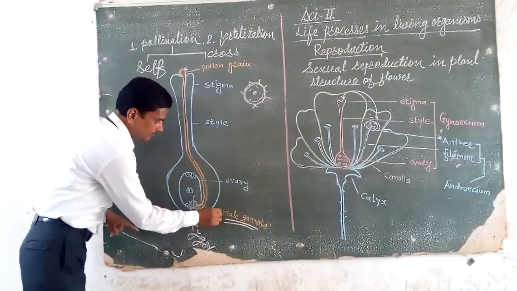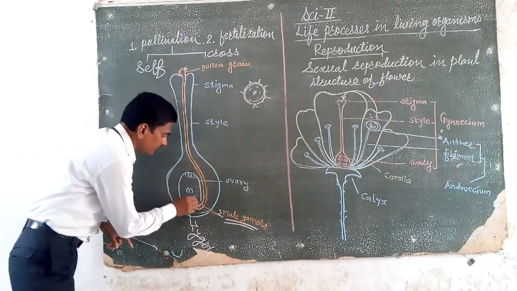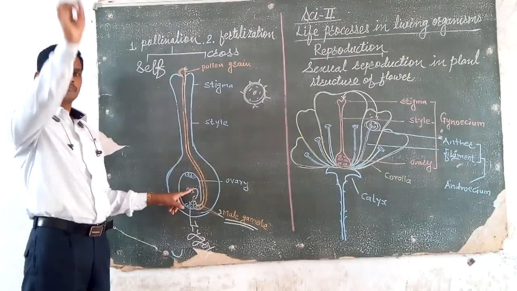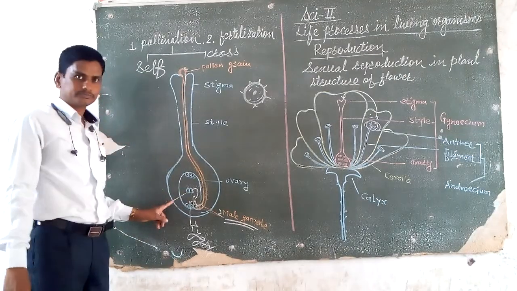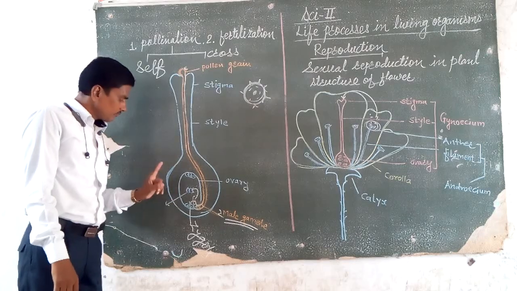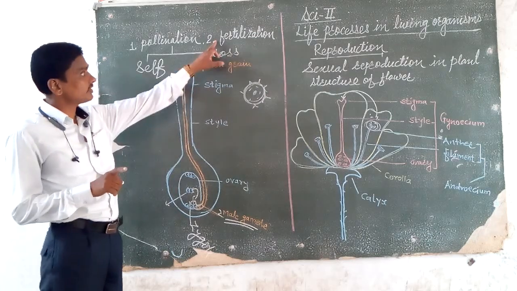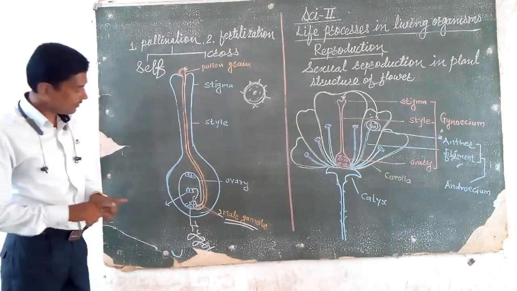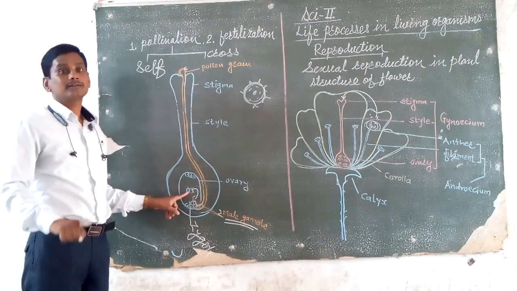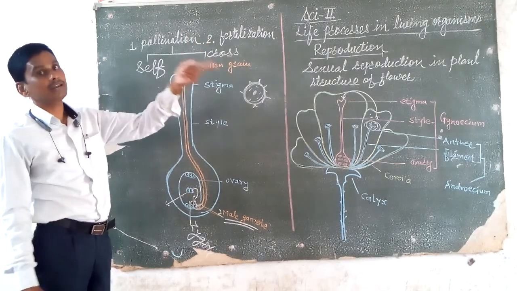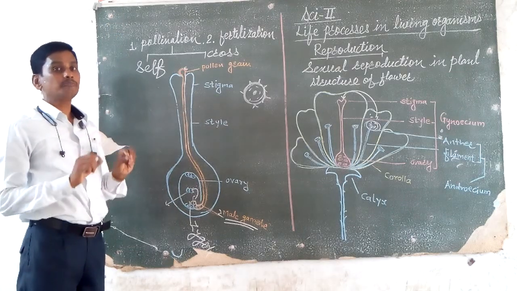The second male gamete present in the pollen tube fuses with the polar nuclei and forms the endosperm. That process is known as double fertilization. One male gamete fuses with the female gamete to form a zygote, and the second male gamete fuses with the polar nuclei. That's why it is known as the double fertilization process. That is the process of sexual reproduction in a plant.